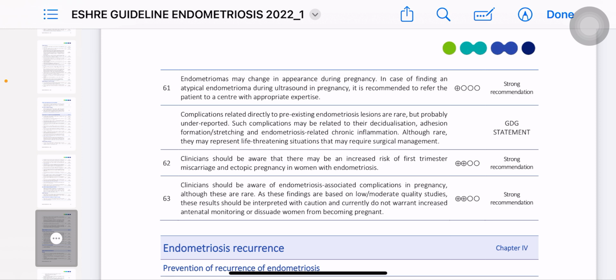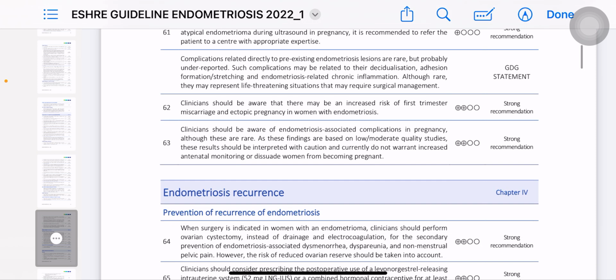Complications related to pre-existing endometriosis lesions are rare but probably underreported. Such complications may be related to decidualization, adhesion formation, stretching, and endometriosis-related chronic inflammation. Although rare, they may present life-threatening situations that may require surgical management. The clinician should be aware there may be increased risk of first trimester miscarriage and ectopic pregnancy in women with endometriosis.